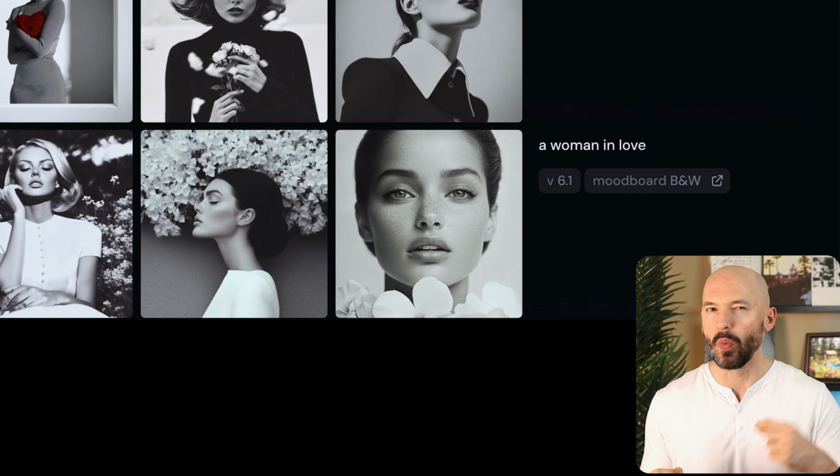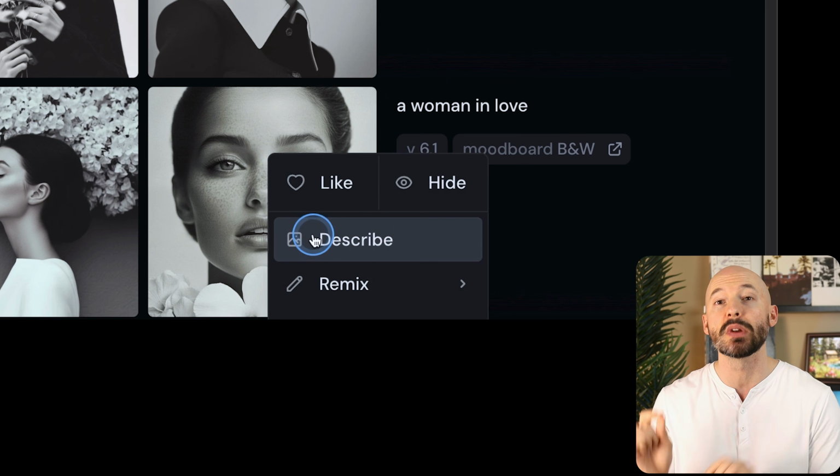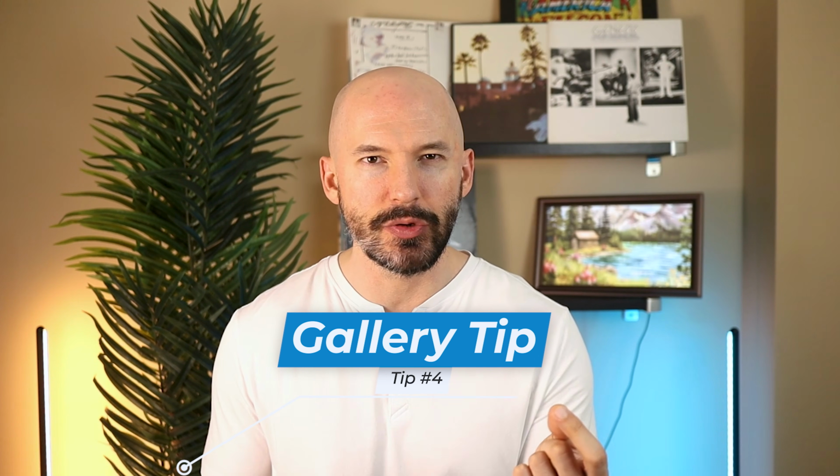You can even run one of the pictures in your board through the describe function so that you can really tell the bot what to focus on. In addition to the mood board code, you're going to want to prompt for the style as well. This next tip might help you out in case you get confused.